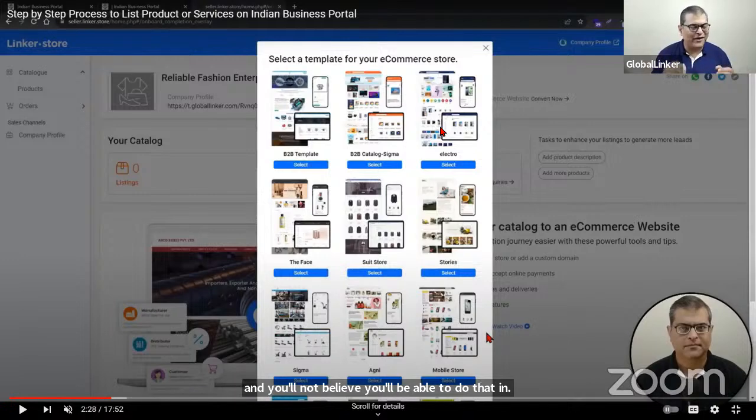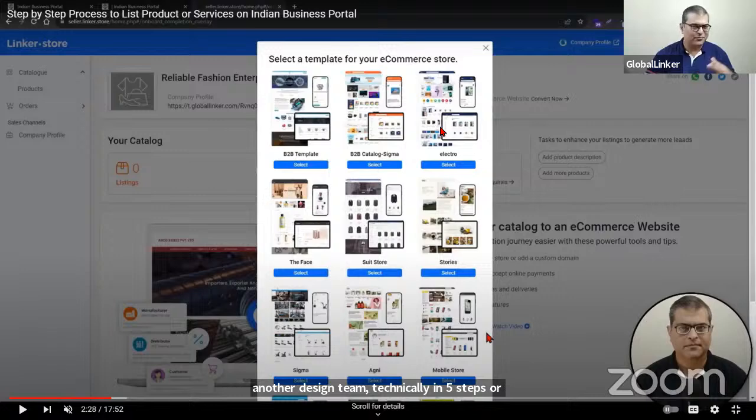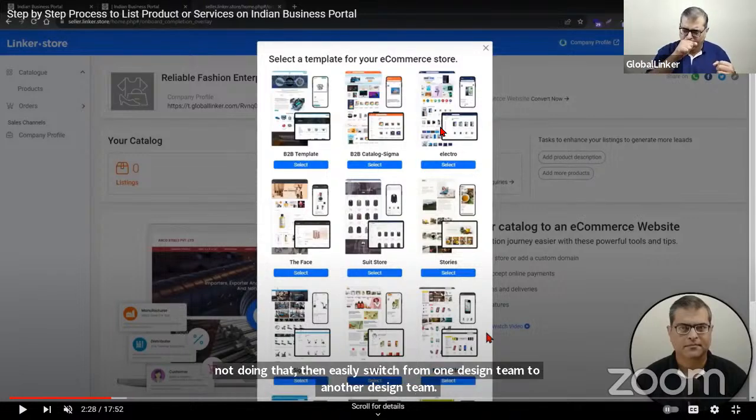Yes, you can switch from one design theme to another technically in 5 steps or 5 seconds. Although you have to do banners and color customization, which takes a little more time, technically you can do the switch in just 5 seconds. So don't get a feeling that you are stuck or you are marrying a particular design theme. You are absolutely not doing that. You can easily switch from one design theme to another.